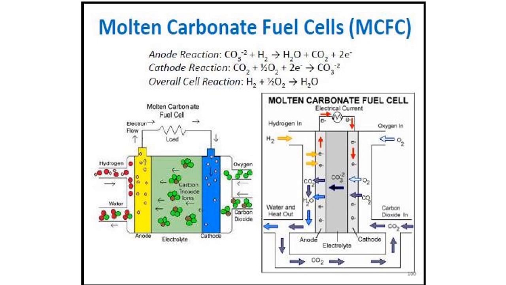In the cathode reaction, the carbon dioxide which is released from the anode, in the products released from the anode, is passed to the cathode. And in the cathode reaction, that is CO2 plus half O2 plus 2 electrons giving carbonates, and the overall cell reaction is hydrogen plus O2 giving H2O.